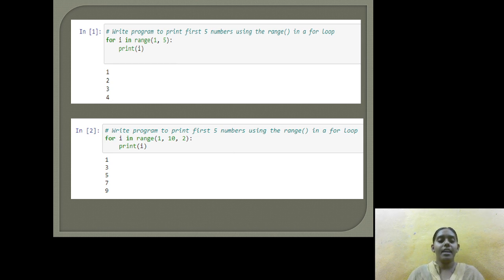Another example is to print the first 5 numbers using range in a for loop. If we take a beginning value, an ending value, and also a step value, for i in range of 1 comma 10 comma 2, print i, it prints the odd numbers. If we take 0 comma 10 comma 2, it prints the even number values.